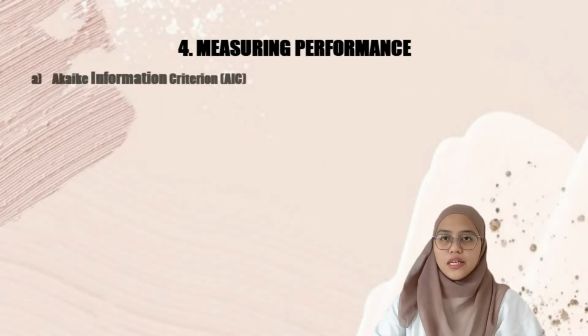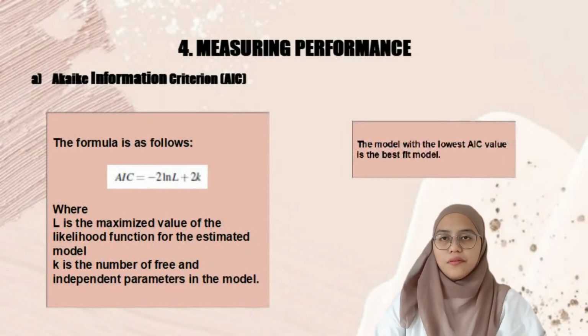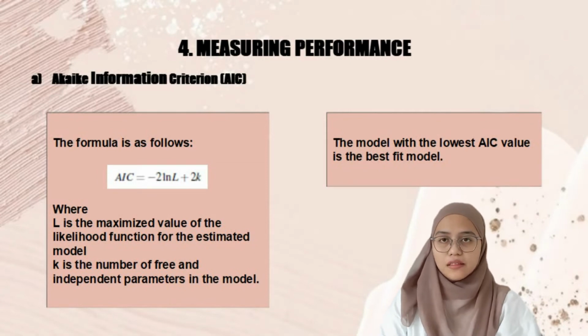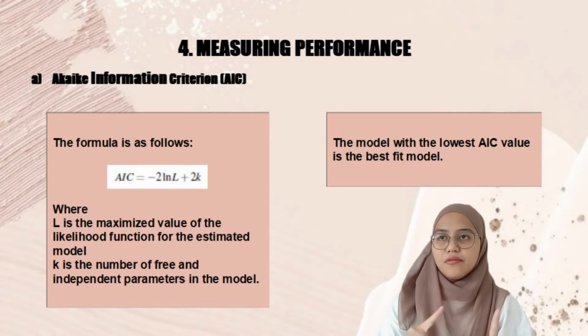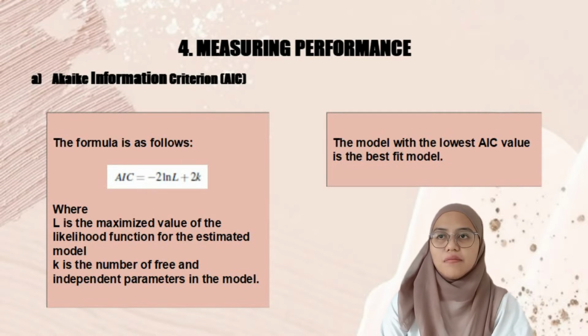After doing the diagnostic checking, we need to measure the performance of each model by using three types of method. The first method is the Akaike information criterion. The formula is as above, where L is the maximized value of the likelihood function for the estimated model and K is the number of the parameters in the model. The model with the lowest value of AIC is the best fit model.